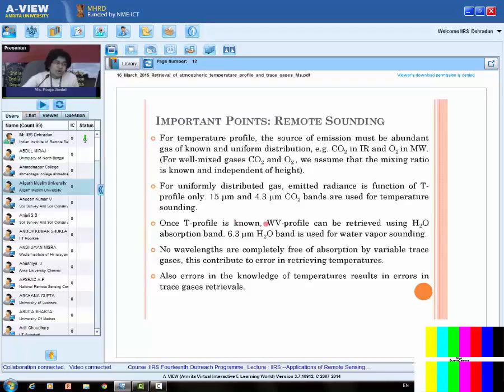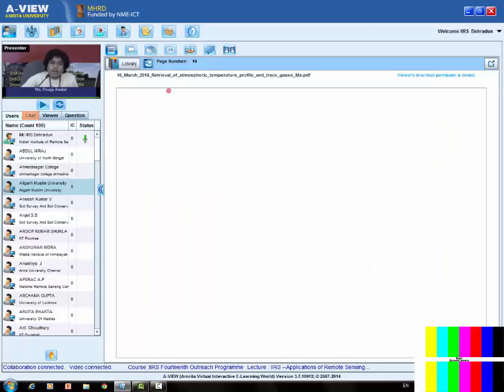So once a temperature profile is known, water vapor profile can be retrieved using the water vapor absorption band. See, if I want to retrieve some trace gas, then I should have the temperature information. So what we normally do, we first retrieve the temperature information using the carbon dioxide band, and then we use that temperature information in some other band to get the information about the trace gases.